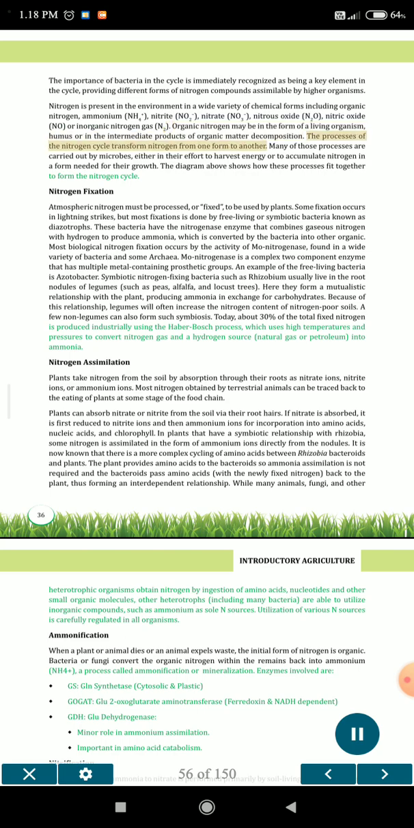The processes of the nitrogen cycle transform nitrogen from one form to another. Many of those processes are carried out by microbes, either in their effort to harvest energy or to accumulate nitrogen in a form needed for their growth. The diagram above shows how these processes fit together to form the nitrogen cycle.